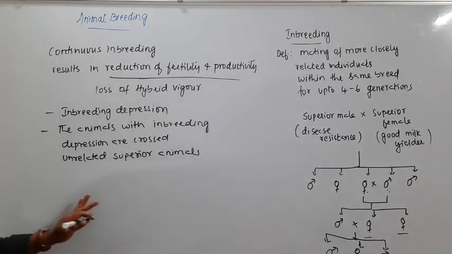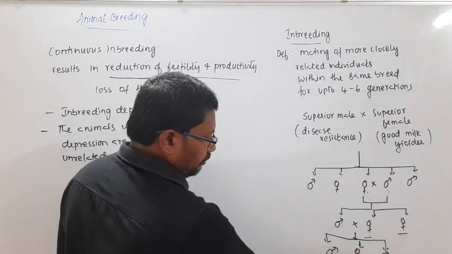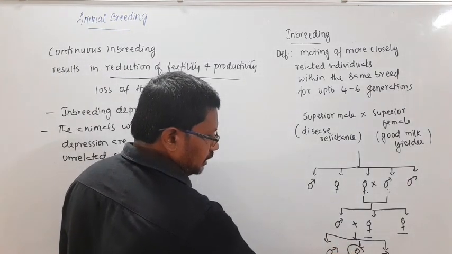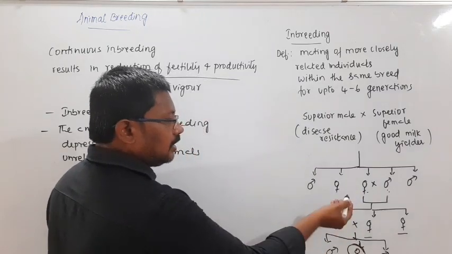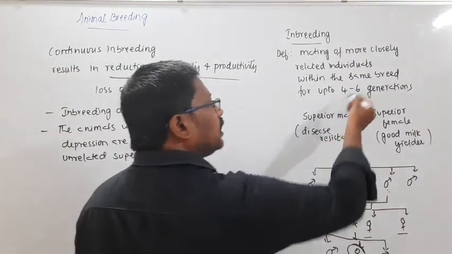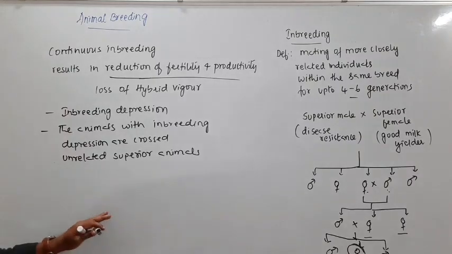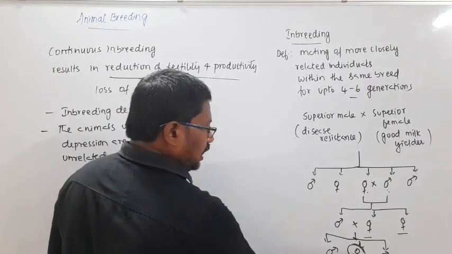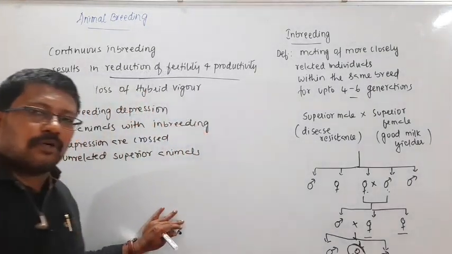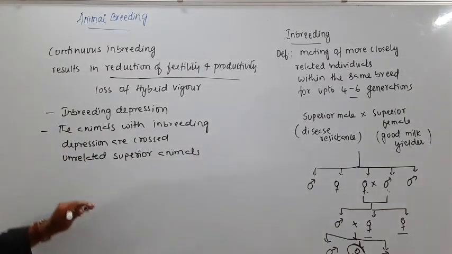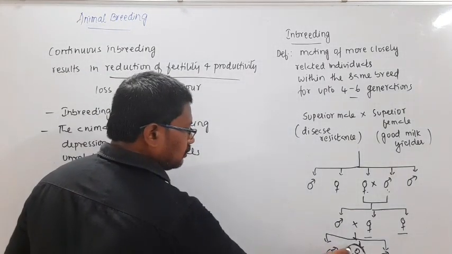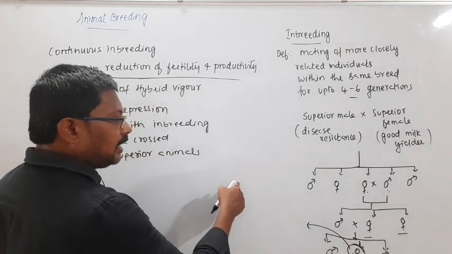Suppose after several generations, which I told should go up to 4 to 6 generations, you see a female having inbreeding depression, then that should be crossed with an unrelated individual.